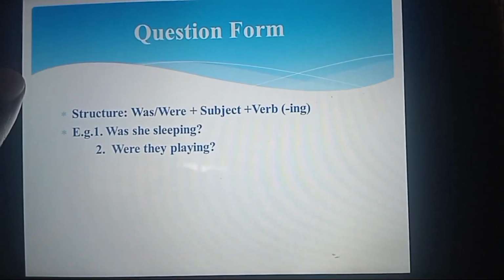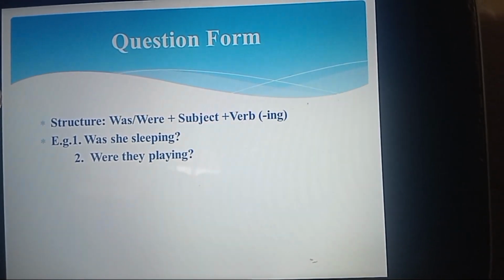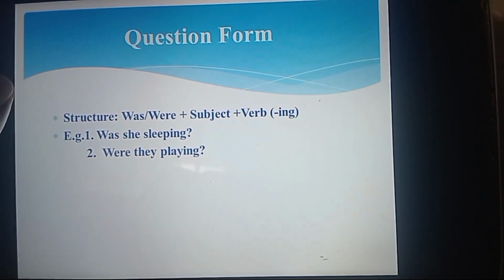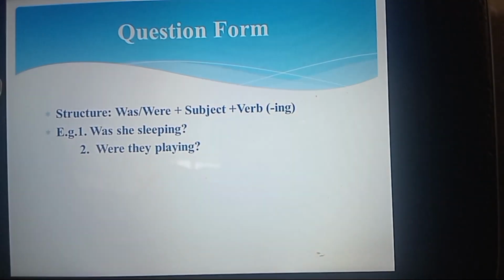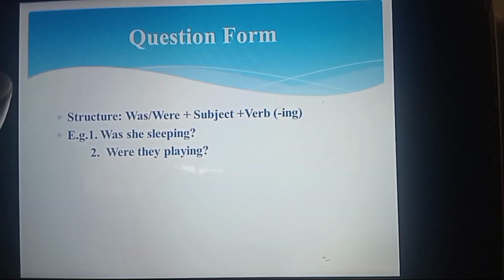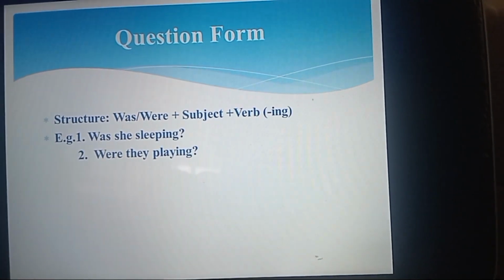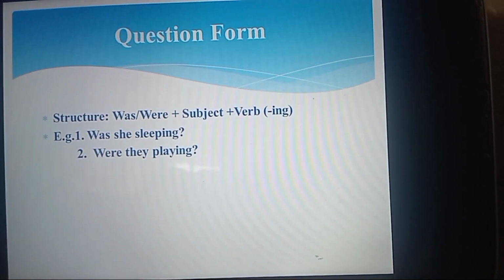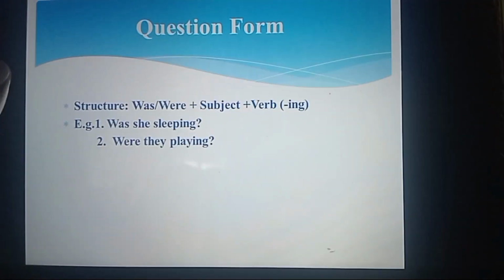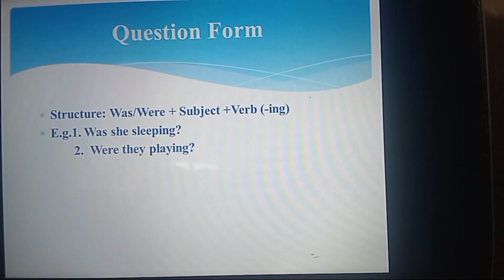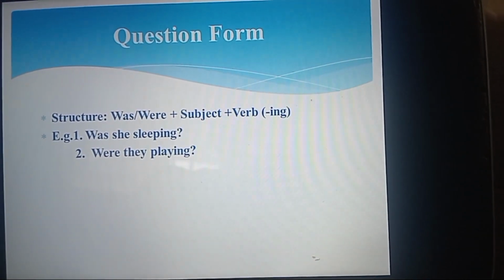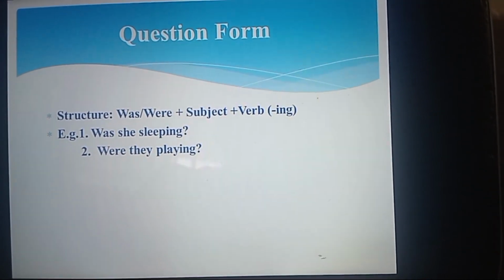Now, how are these sentences in question form? If you want to change them into questions, maybe somebody says, she was sleeping. So you can say, was she sleeping? So the structure is you begin with was or were, depending on the subject, plus the verb in -ing.